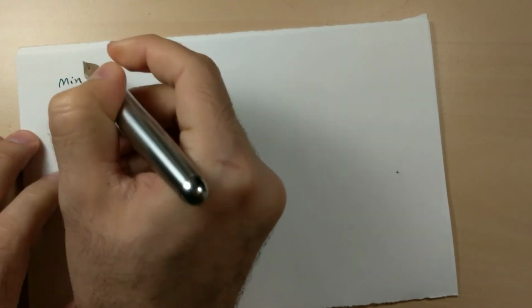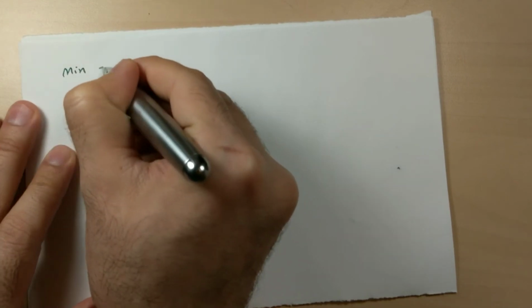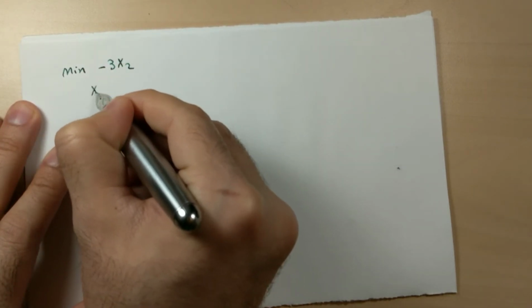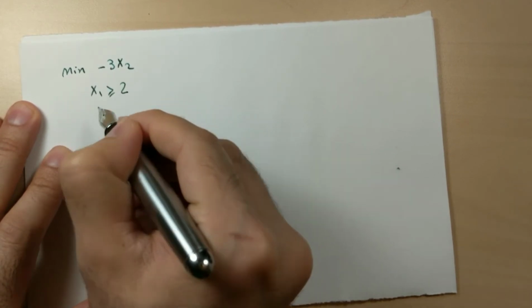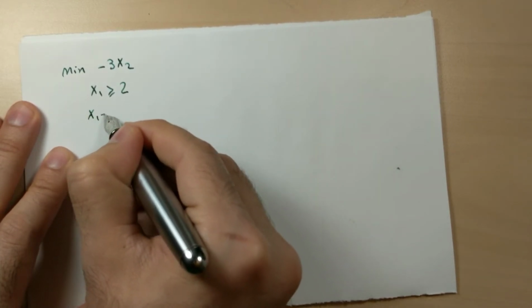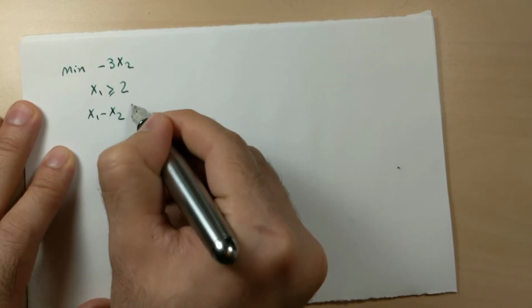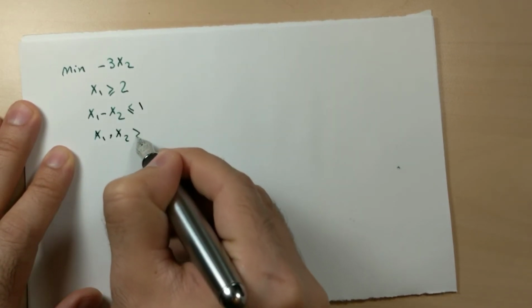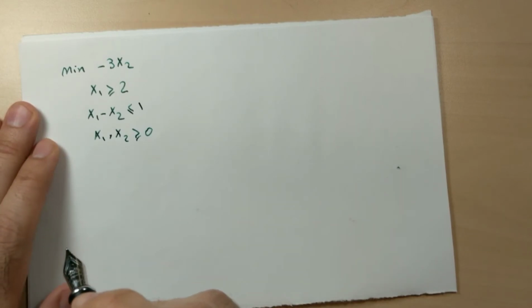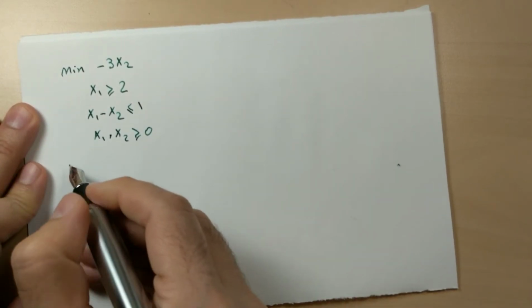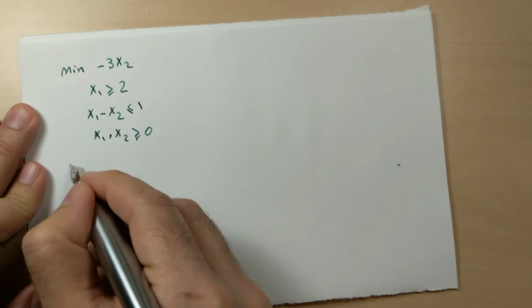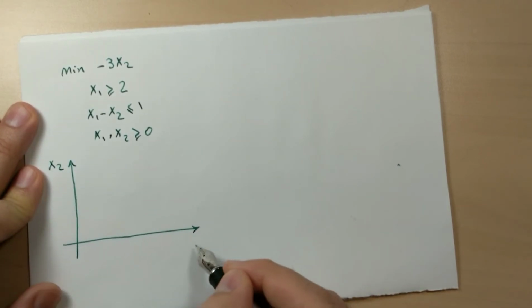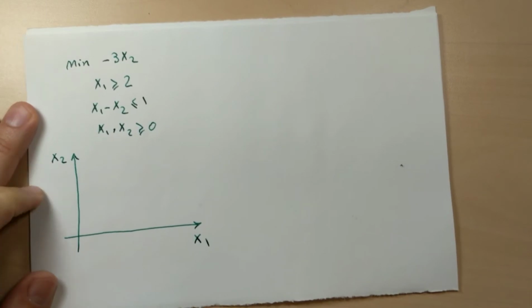It's a minimization problem. Minimize negative 3 x2, subject to x1 greater than or equal to 2, x1 minus x2 less than or equal to 1, x1 and x2 are greater than or equal to 0. Let's draw this graph. x2, x1.